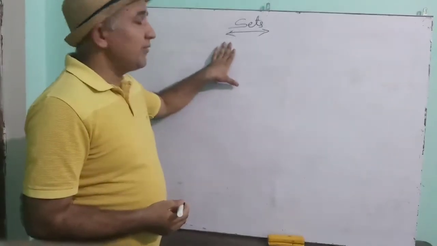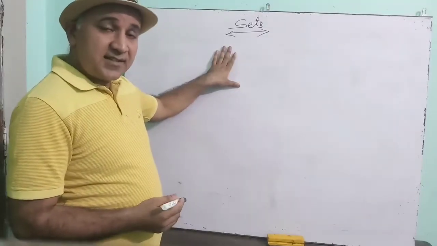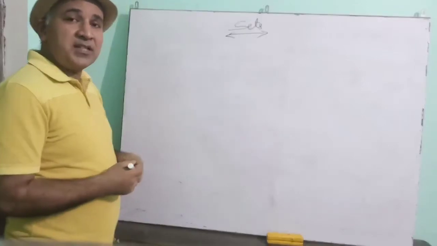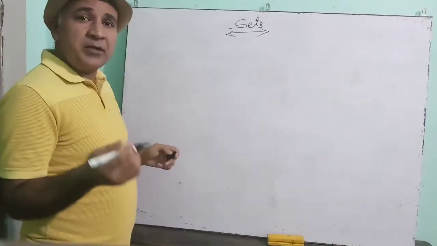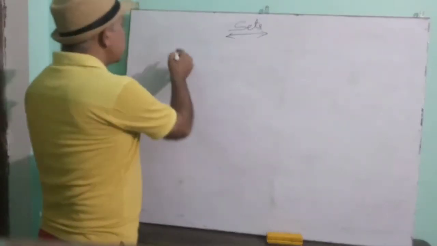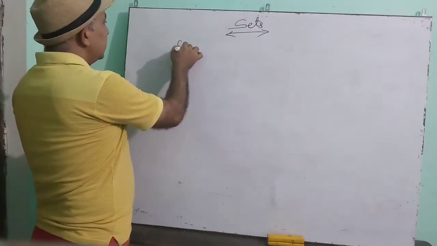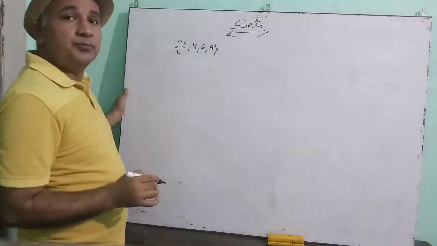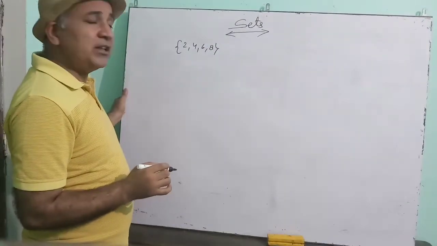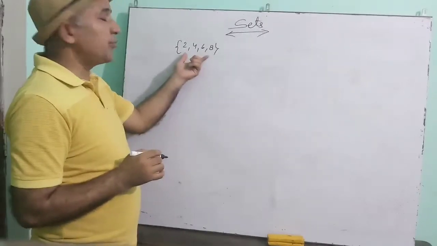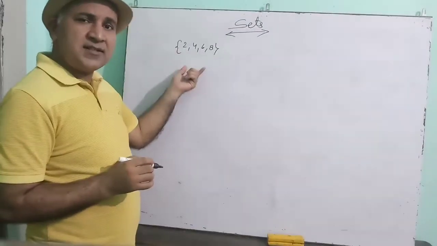Today we are going to revise your sets chapter. Set means a special group, a special group which has a certain property or certain rule or a certain pattern. See this one. Suppose that you write this number. So these are the even numbers less than 10. So there is a special property of this group. So this is a set.